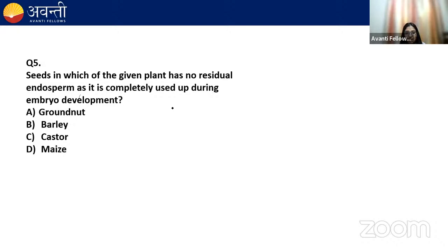As you know, there are two types of seed. There are endospermous seeds and there are non-endospermous seeds.